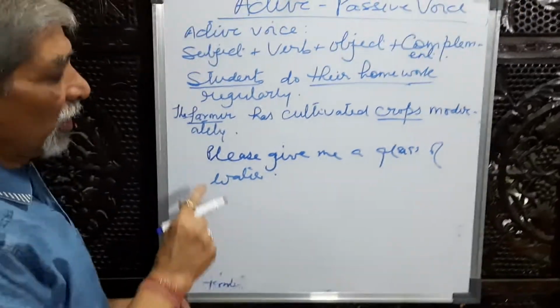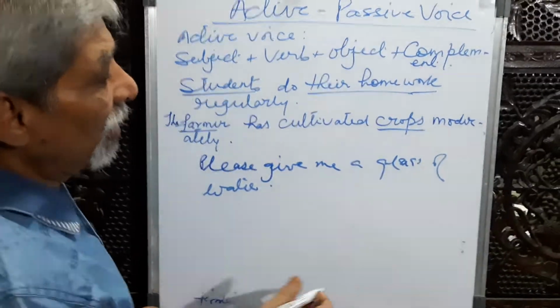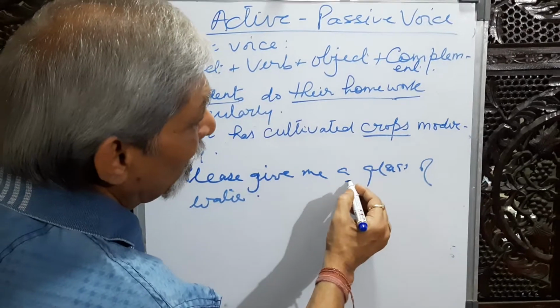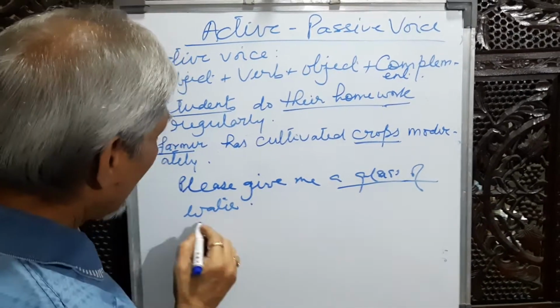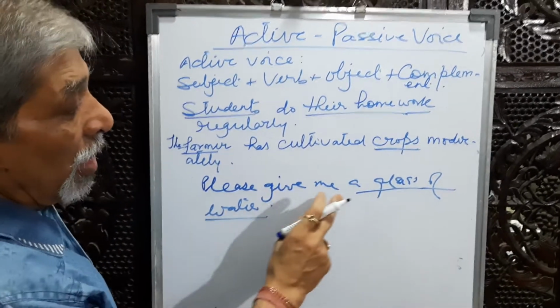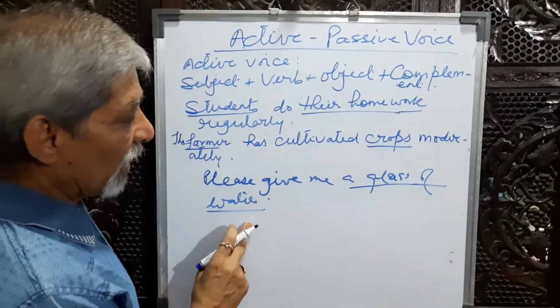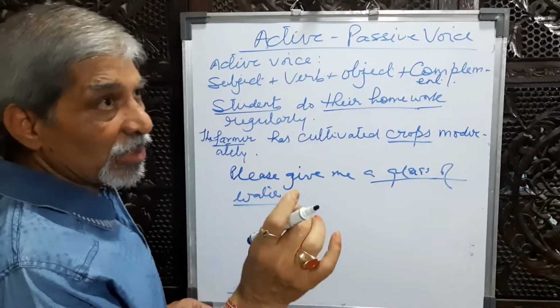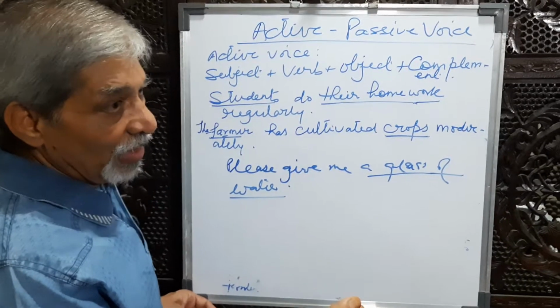This is a request, and very first we write the object. A glass of water is the object. In this, the subject is silent.